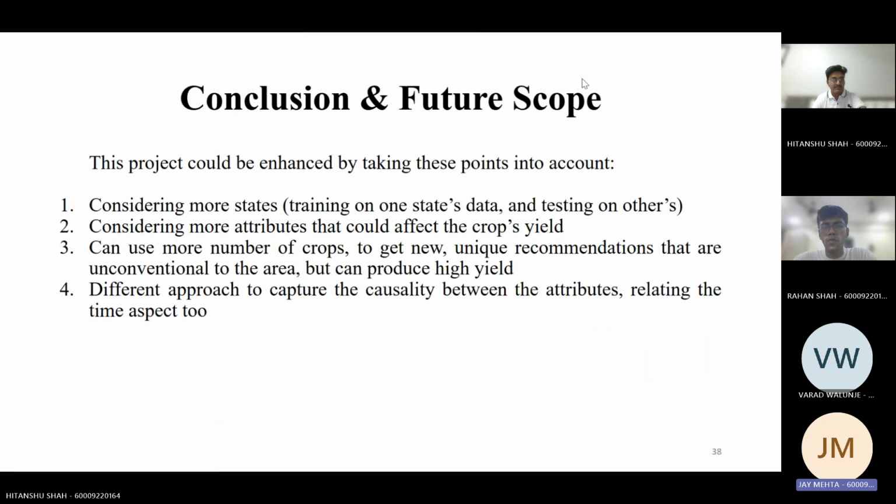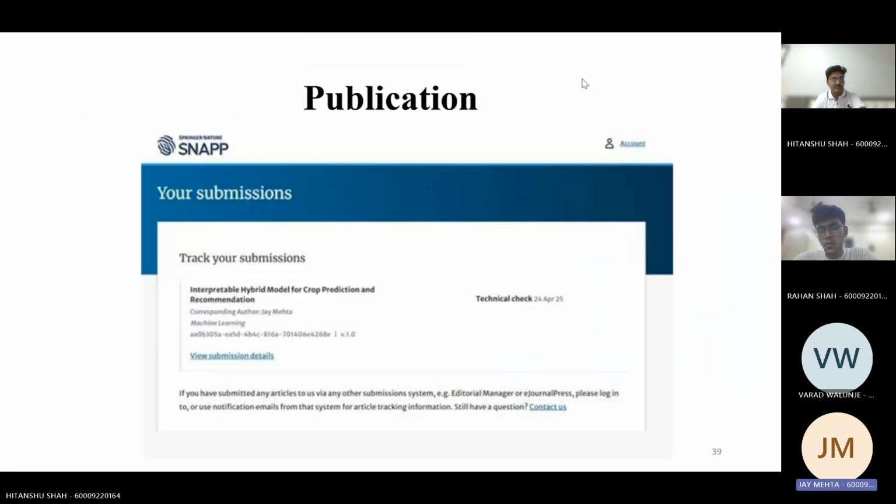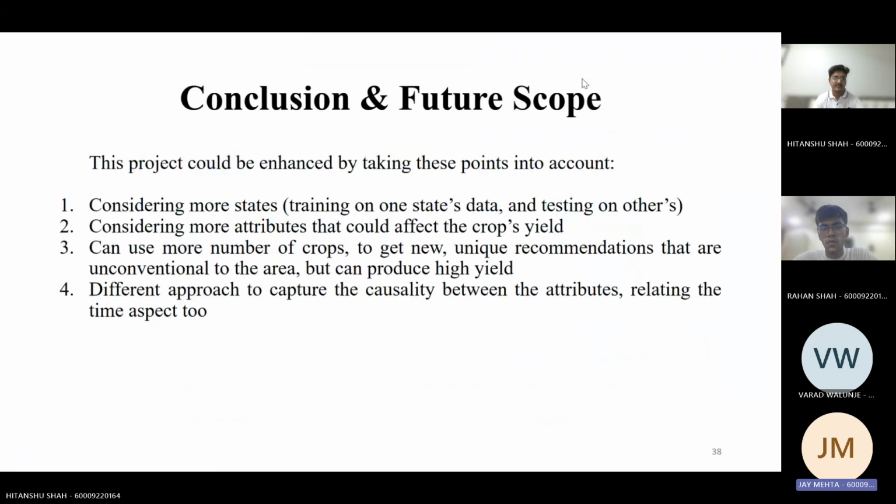So this in overall was the entire project of ours, which was based on agriculture and how we managed to improve the accuracy for getting a better yield prediction.